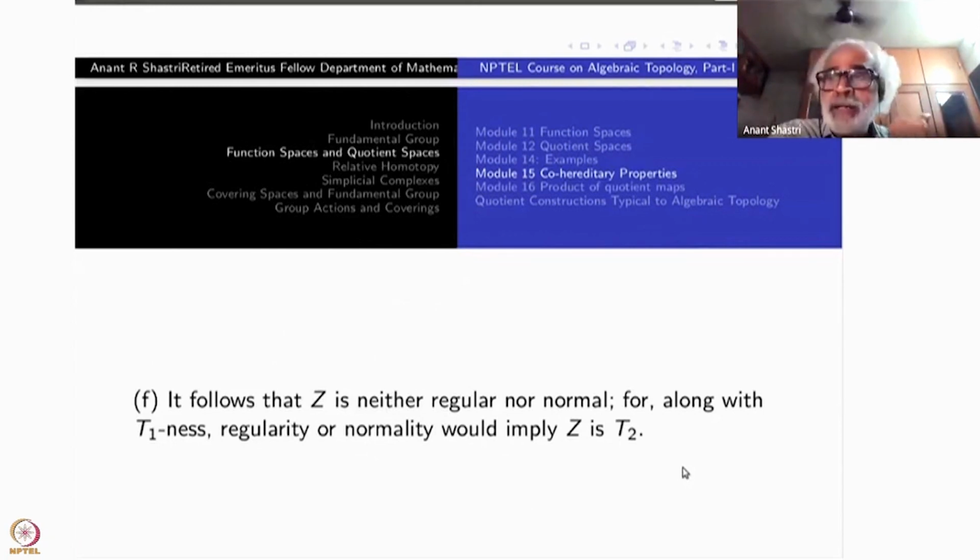Similarly, under T1-ness, normality will imply Hausdorff. But we have shown that it is not Hausdorff. So this is neither regular nor normal. Whereas the original space, R2 minus (0, 0), is a metric space, it satisfies all these properties. The quotient doesn't satisfy anything other than T1.